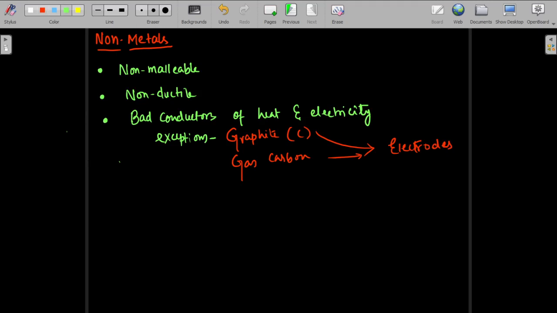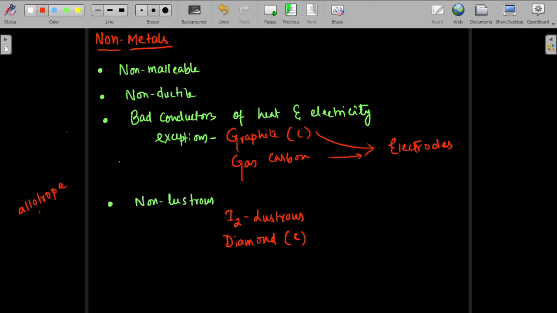Next, non-metals are generally non-lustrous, but there is an exception here. What is the exception? Iodine is lustrous. Iodine is a non-metal, but it is shiny. Then diamond, you cannot forget this, right? Diamond is definitely lustrous. Diamond is basically an allotrope of carbon.